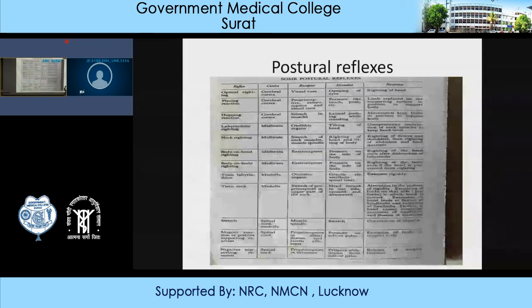So this is known as placing reaction. Then third is hopping reaction. Again, a decorticate animal standing on four limbs, and if the animal was suddenly pushed laterally, then what happens? There would be a hopping movement, which takes place in order to keep the support of the body. So this reaction was known as hopping reaction.